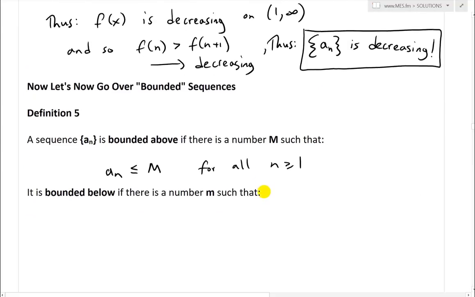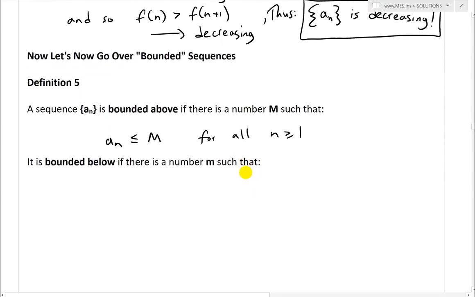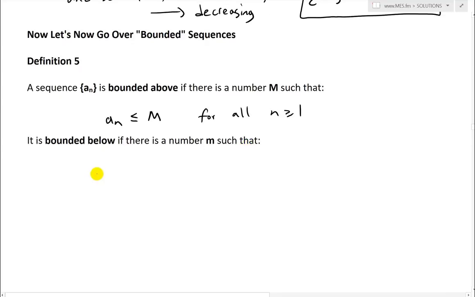It's called bounded below if there is a number m such that m is less than or equal to every single term of the sequence a_n for all n greater than or equal to 1.